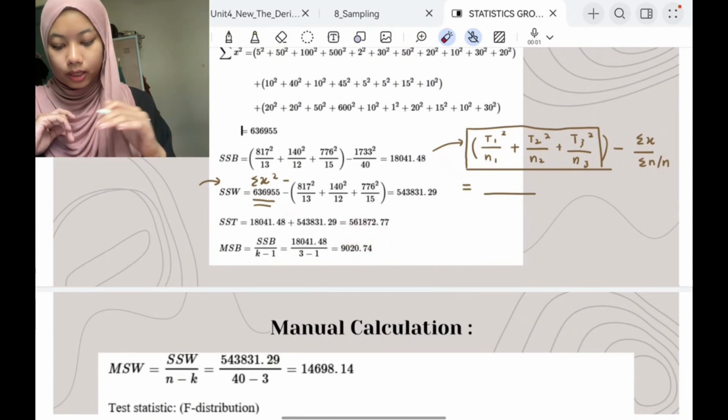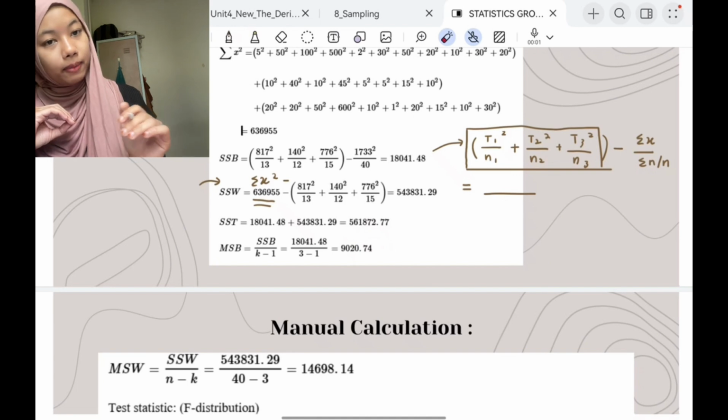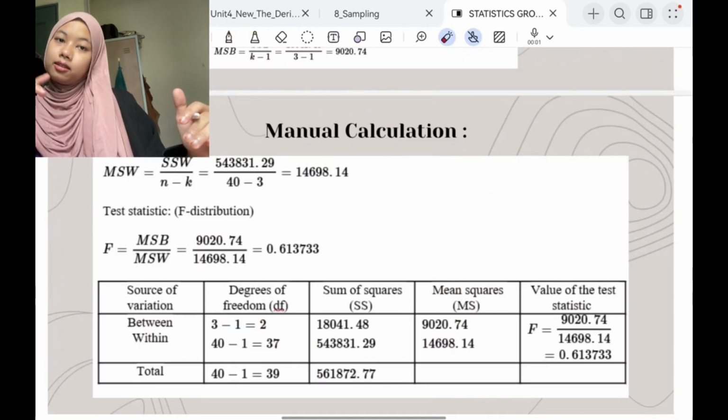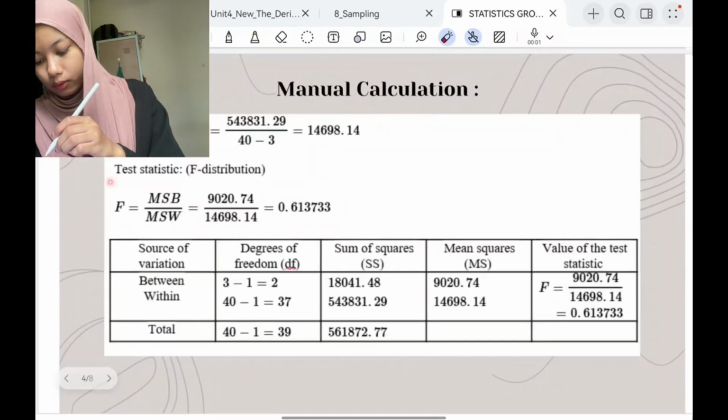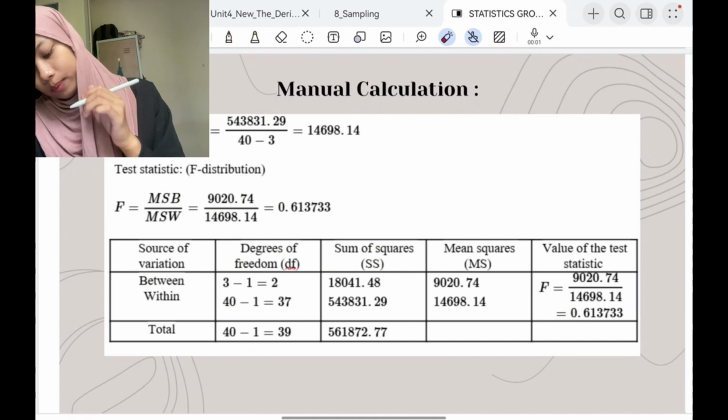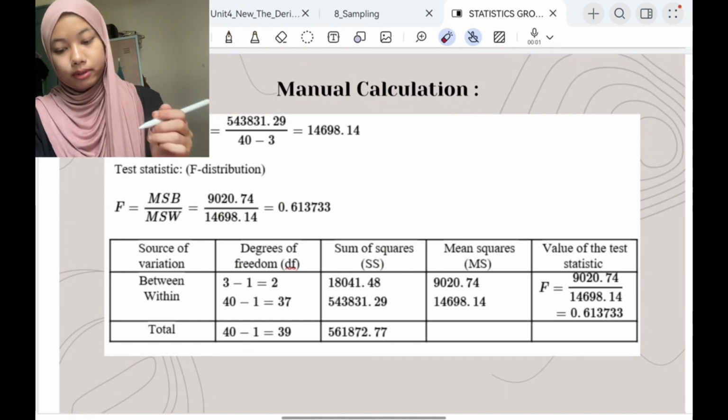For MSB, we are using the formula SSB over K minus 1. The formula for MSW is SSW over N minus K, okay? And then we calculate the test statistic. The formula for F is MSB over MSW.